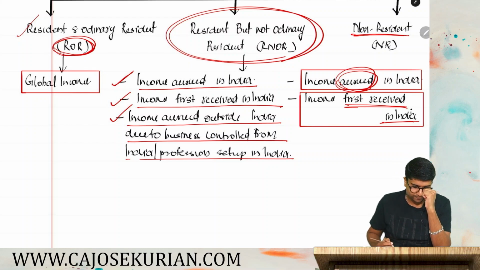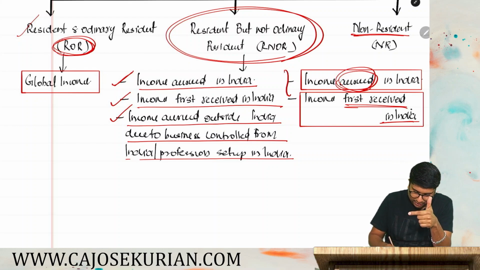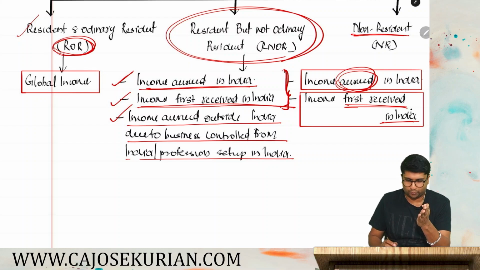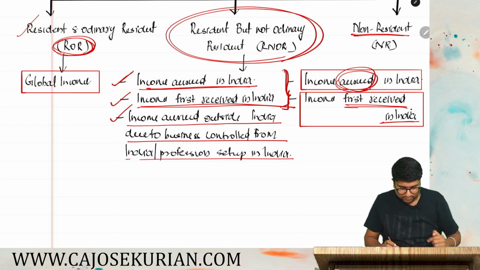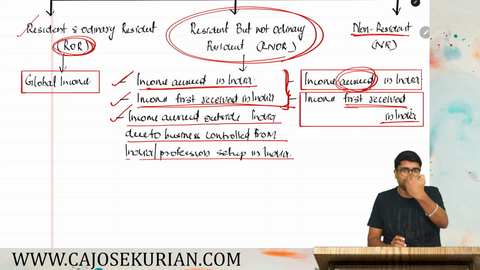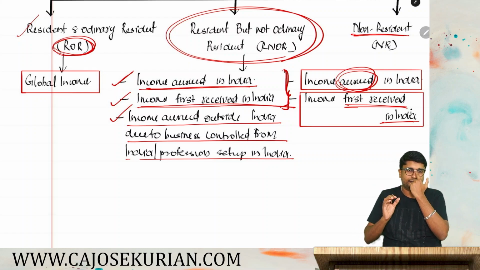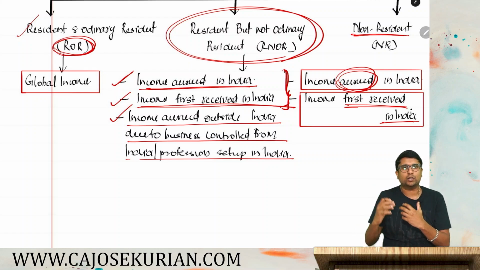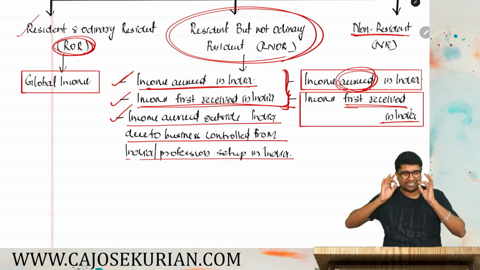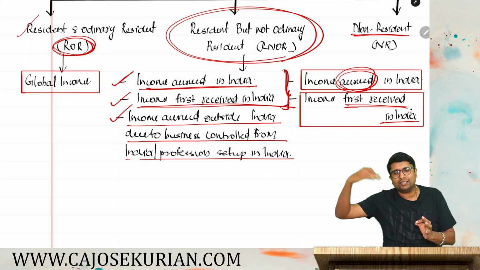Pretty simple, friends. If you are an RNOR, then income accrued in India, first received in India, similar to the NR. Okay, similar to the NR, accrued in India, first received in India will form part of the scope of total income. Plus one more thing is there. What is that? Income accrued outside India due to business control from India or profession set up in India. You have some business which is getting control from India, or you have a profession which is set up in India. Due to that only you got an assignment overseas.